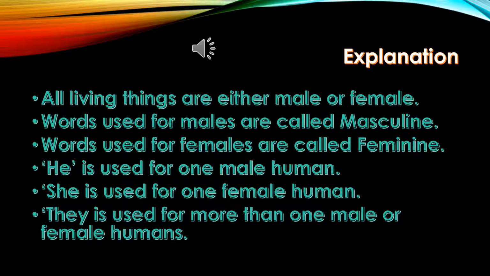Now we will study some rules we need to follow and a few points we need to know about gender. All living things are either male or female. Words used for males are called masculine gender, and words used for females are called feminine gender. He is used for one male human, and she is used for one female human. They is used for more than one male or female humans. These are the common rules we follow for the genders.